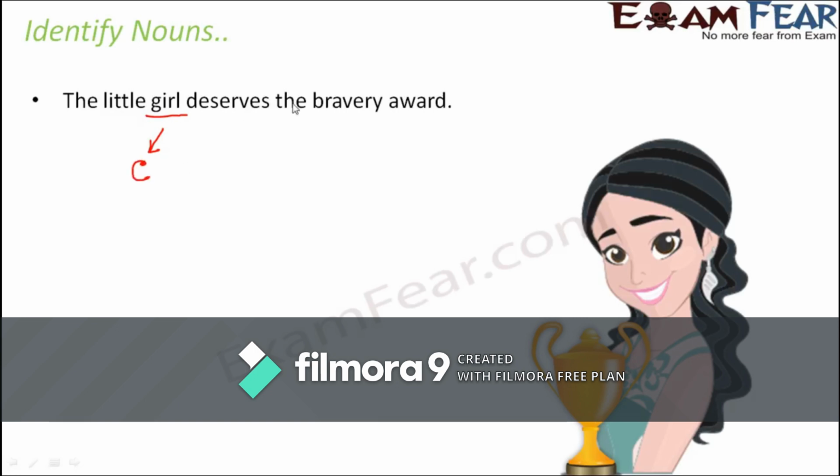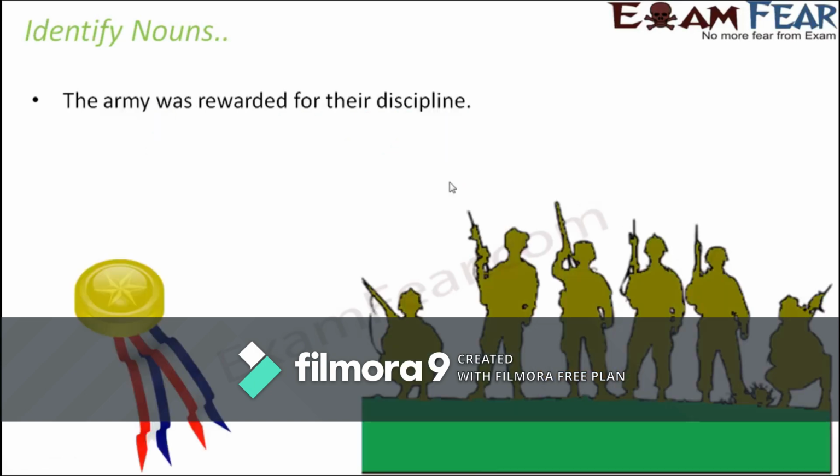Deserves is again a verb. Bravery. So what is bravery? So bravery is a quality, right? So bravery is a noun and it is an abstract noun. What about award? So award again, it doesn't talk about the specific name of an award. So award is again a common noun. Let's move on to the next example.